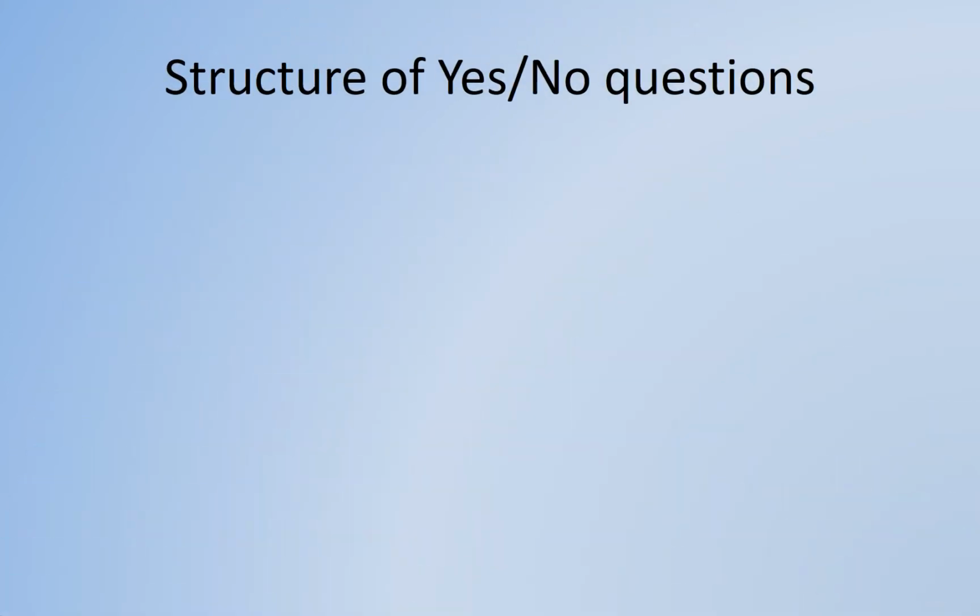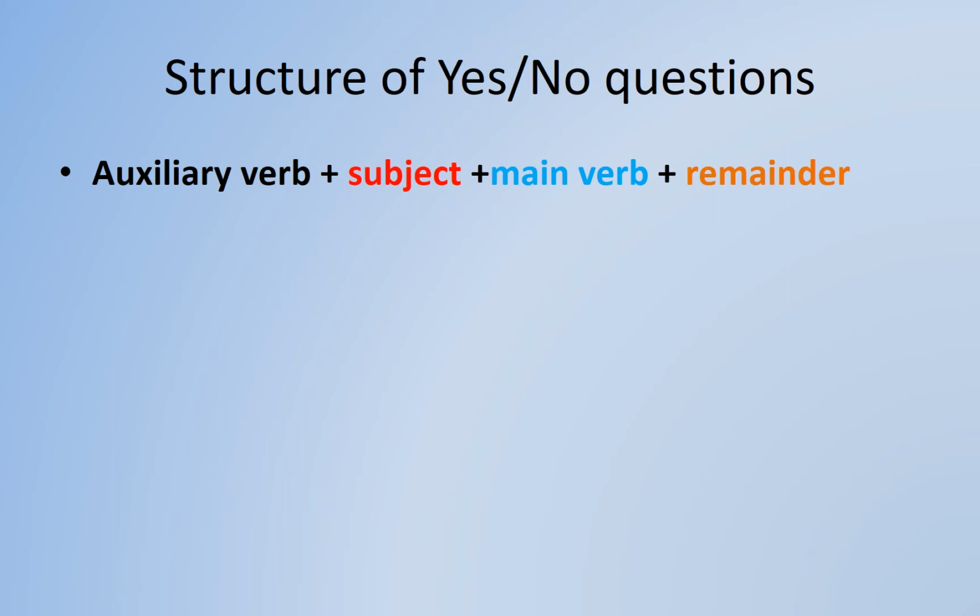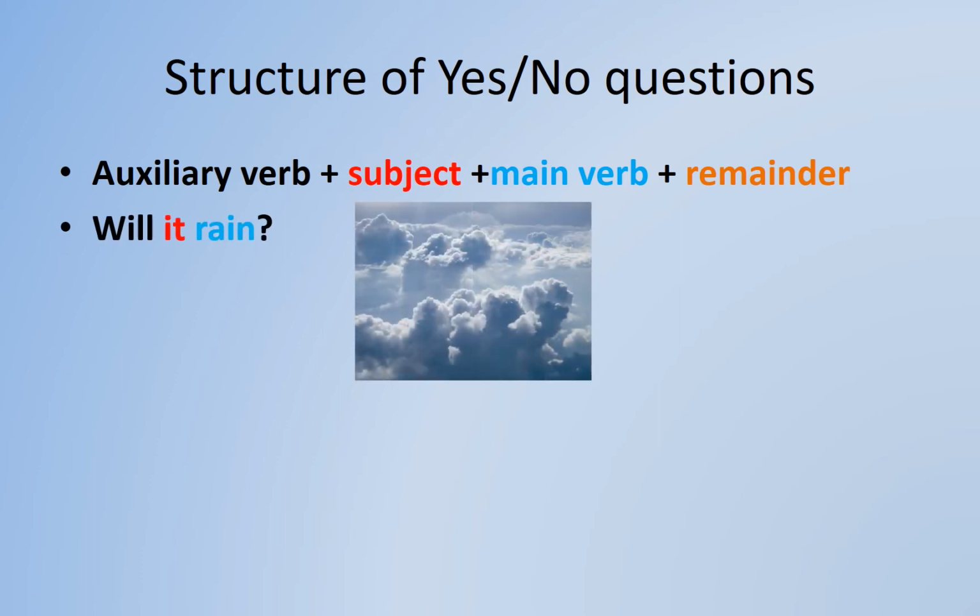We begin with the yes-no questions. Its structure is auxiliary verb plus subject plus main verb plus remainder. Let us see one example. Will it rain? In negative, it can be written as won't it rain? That is, not is added after the auxiliary will. Here we have used the contraction won't. You can use will not also.